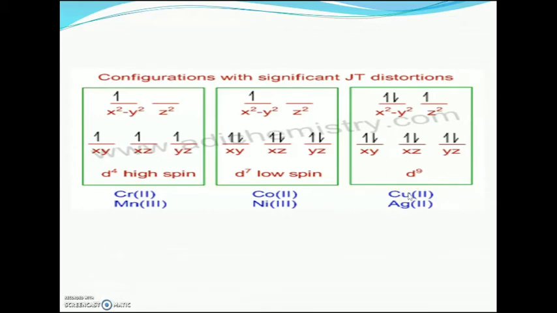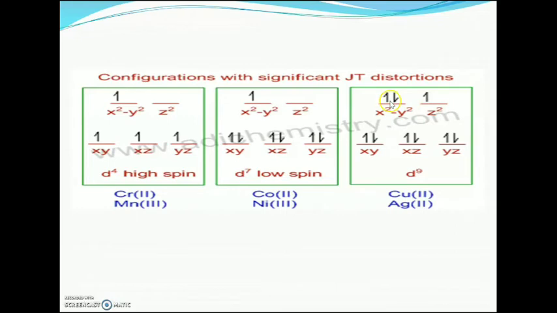The configuration is d9. There are 9 electrons in the d orbitals: 6 electrons are in dxy, dxz, dyz, and the remaining 3 electrons are filled in the eg orbitals.